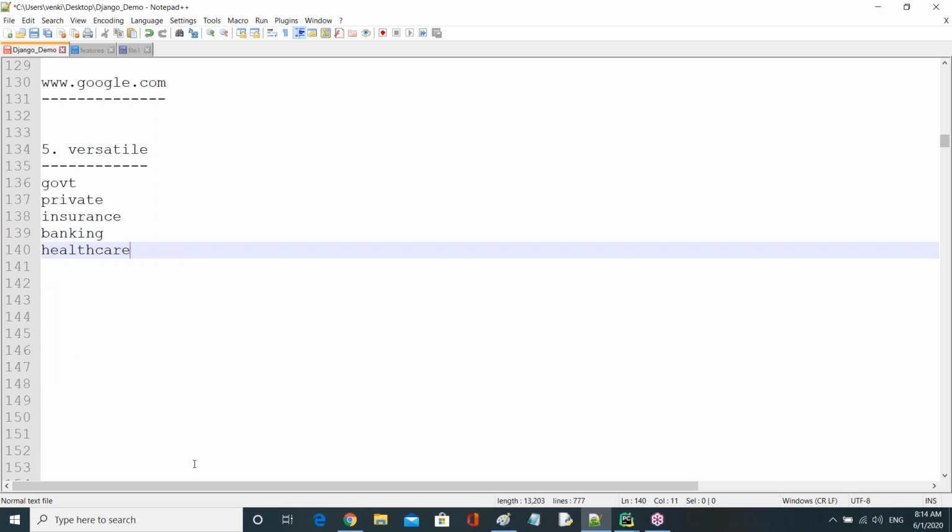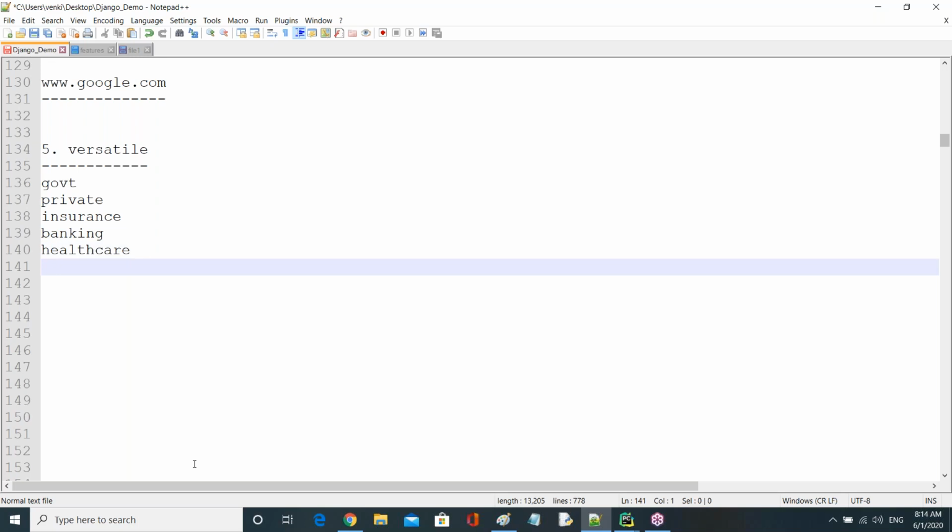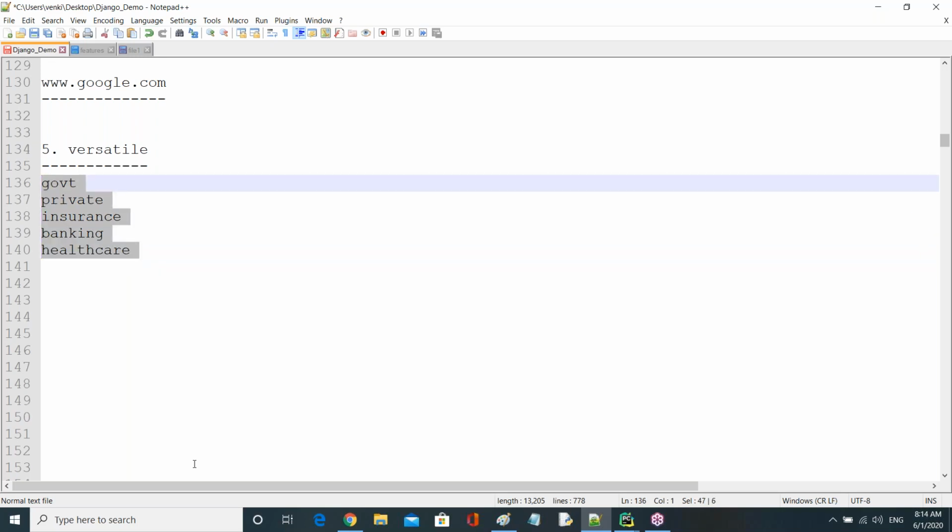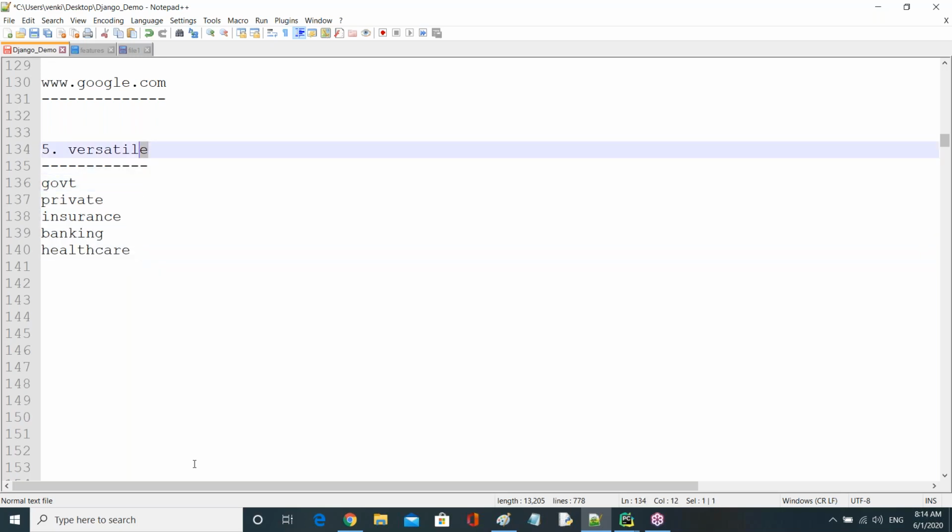All types of websites are done by using versatile Django. That's why it's called a versatile framework. Versatile means we can create all types of websites, guys.